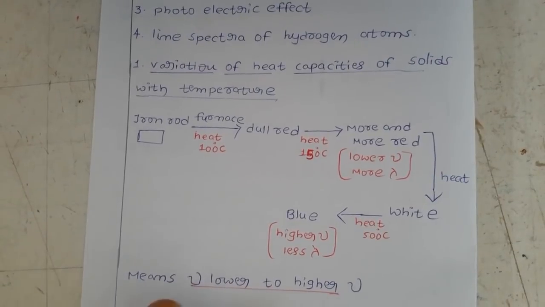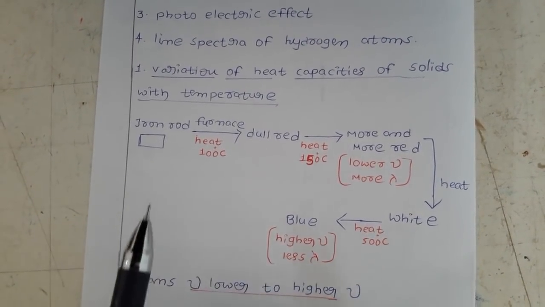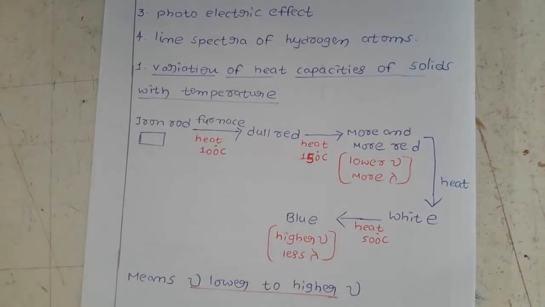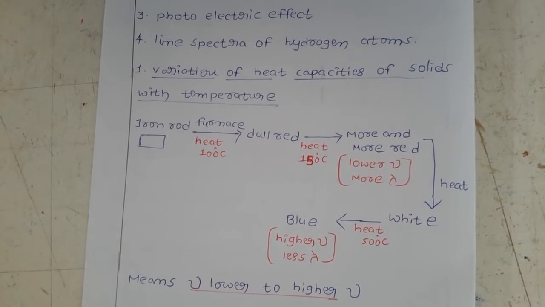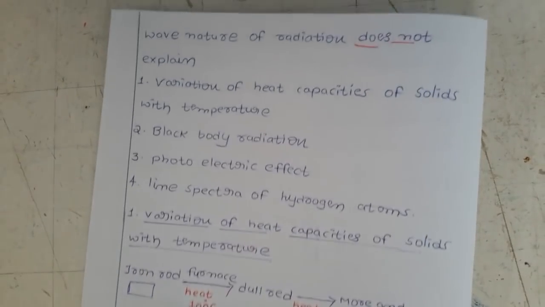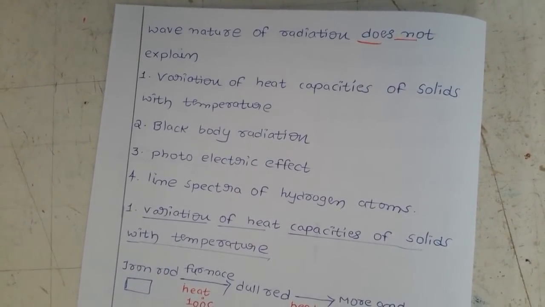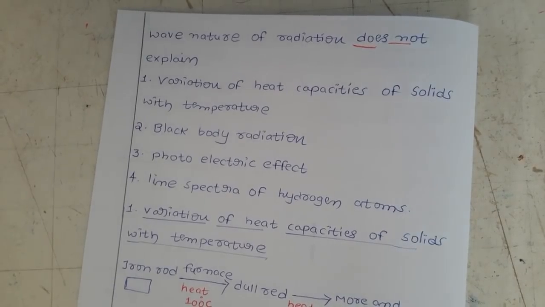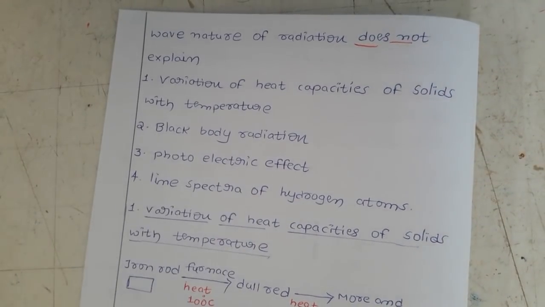This type of variation of heat capacities of solids we are not able to explain with only the wave nature of electromagnetic radiations. Next, coming to the second one, we have the black body radiations.